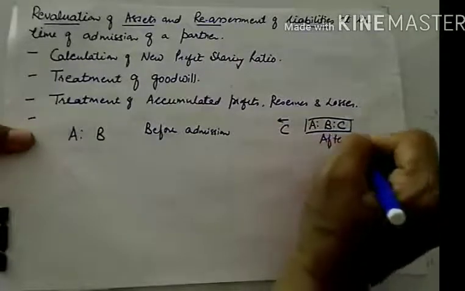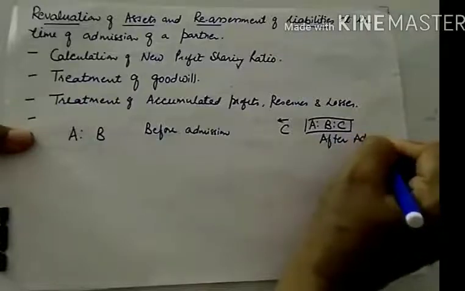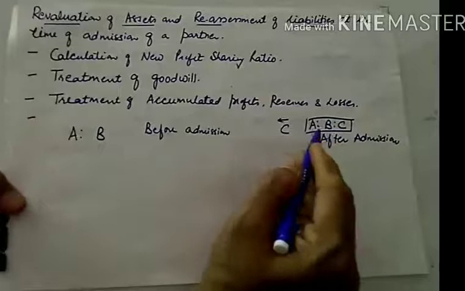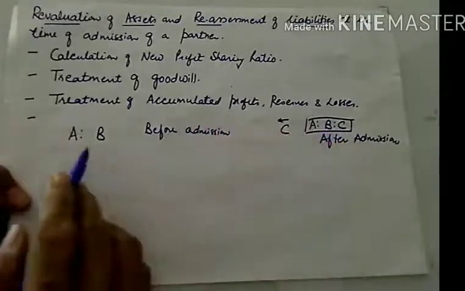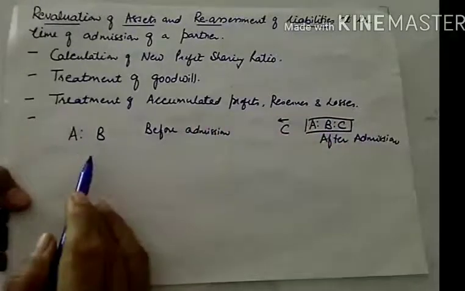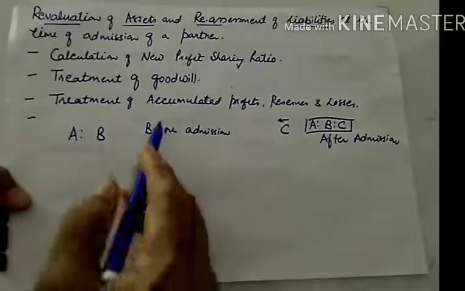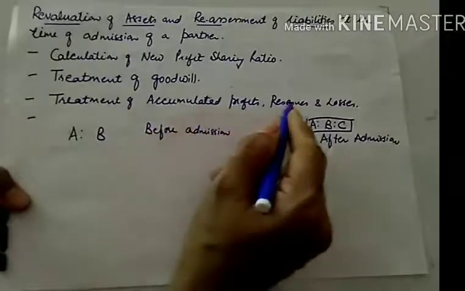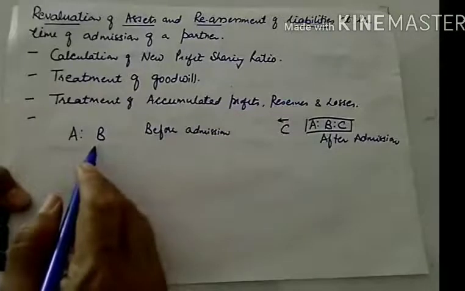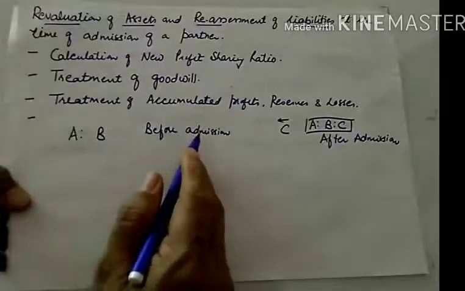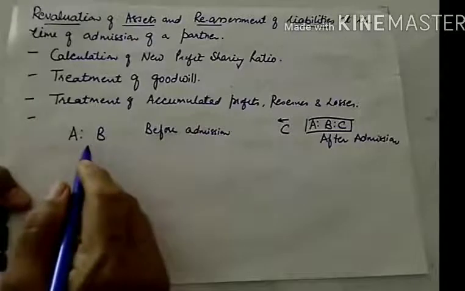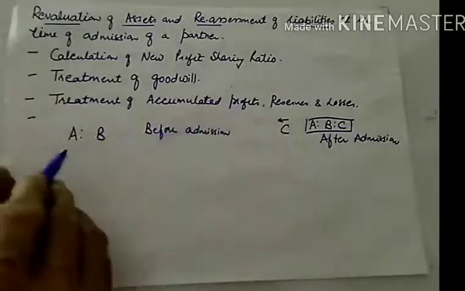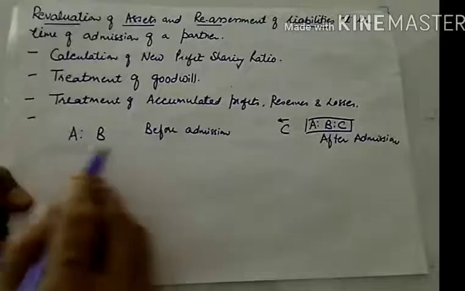After C's admission, the status of the firm has changed. But before admission, the old accumulated profits and reserves must be distributed among old partners in the old ratio because they belong to old partners.